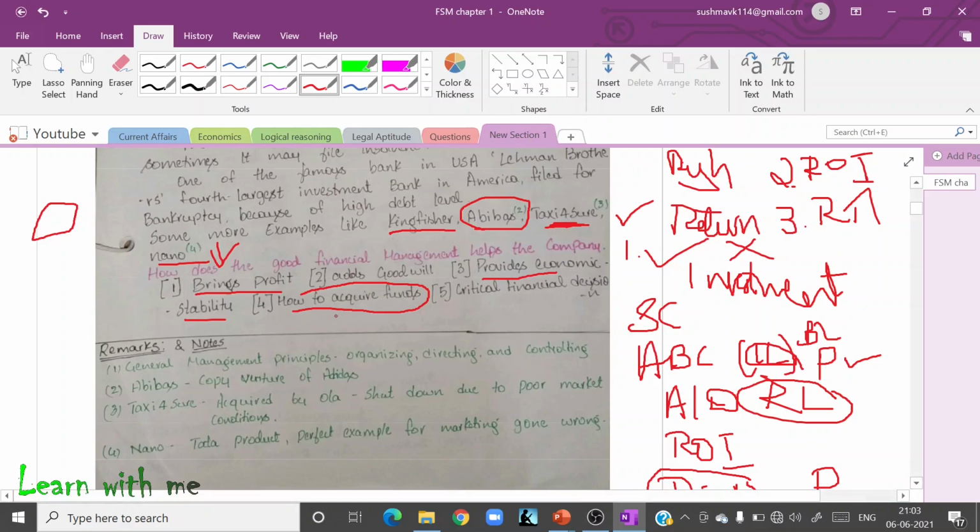So they will invest in the company and the company will get funds. And the next one is critical financial decision. In a very bad situation like COVID, how I should plan to allocate my money, how I should plan to get returns, how I should plan to get a very good amount of profit.